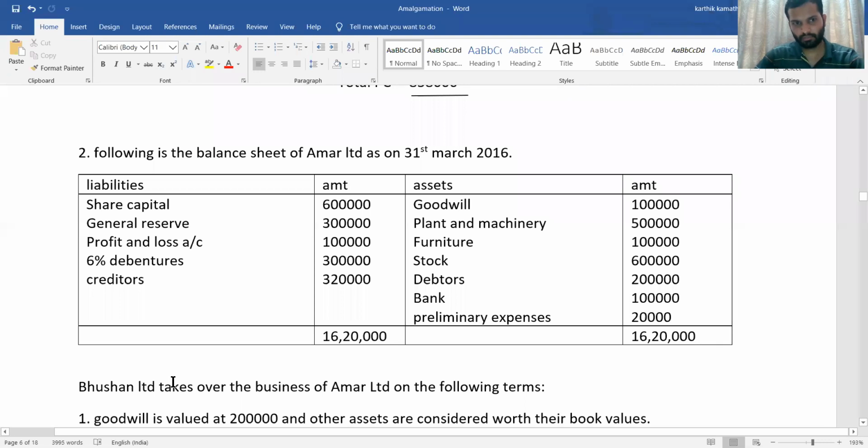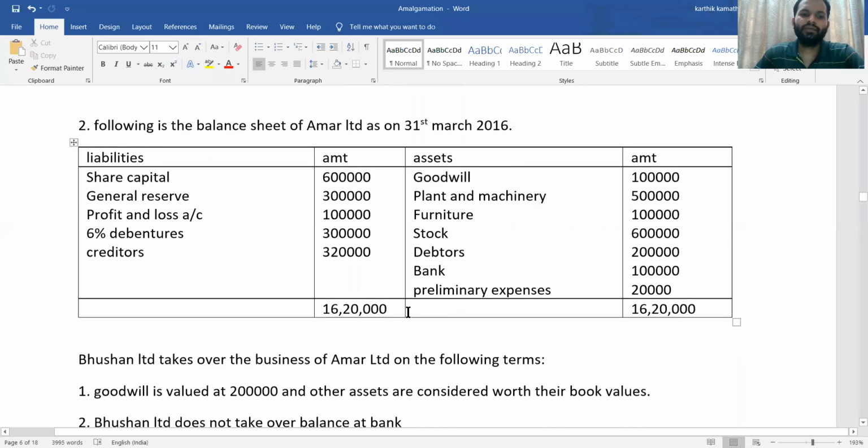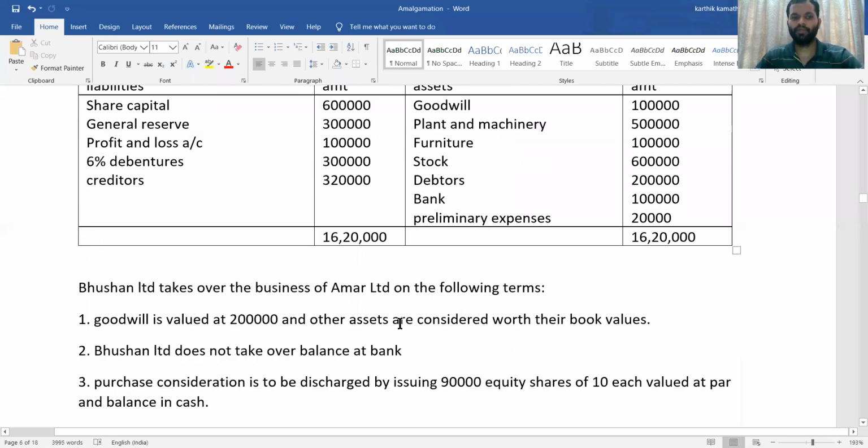Second problem of 6 marks, we are going to see. Following is the balance sheet of Amar Limited as on 31st March 2016. Liability side: share capital, general reserve, profit and loss, 6% debenture and creditor are mentioned. Asset side: goodwill, plant and machinery, furniture, stock, debtor, bank and preliminary expenses are given. Total of the balance sheet is 16,20,000.